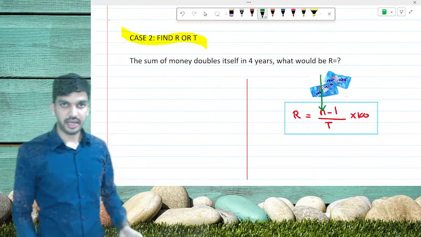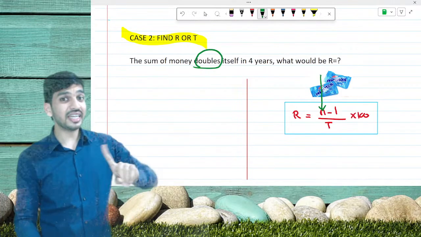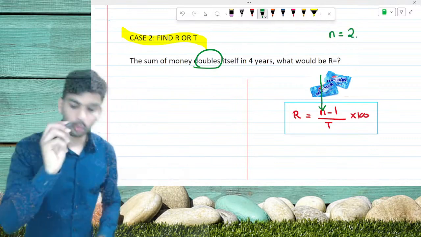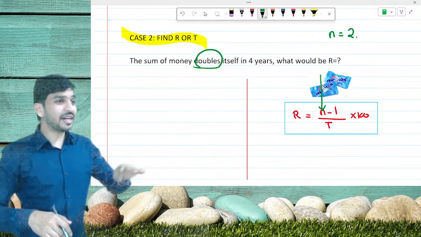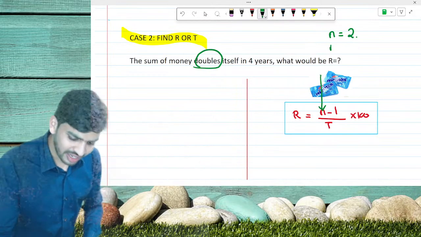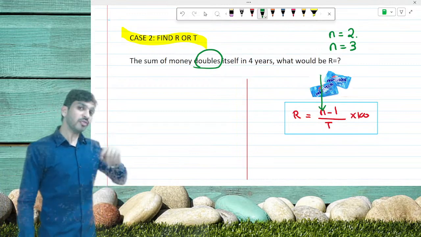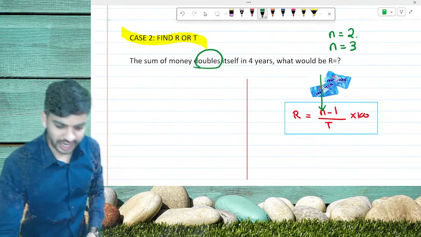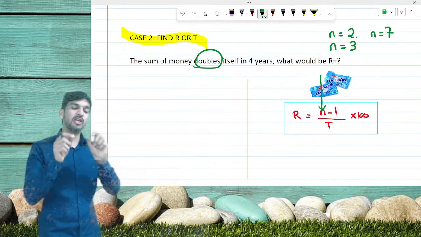How many times? In this case, the amount is getting doubled. So n is equal to 2. If they are saying the amount is getting tripled, 3 times, then at that place we are going to take n as 3. If the question says the amount is getting 7 times, then n should be taken as 7. Are you getting my point? What is the value of n?